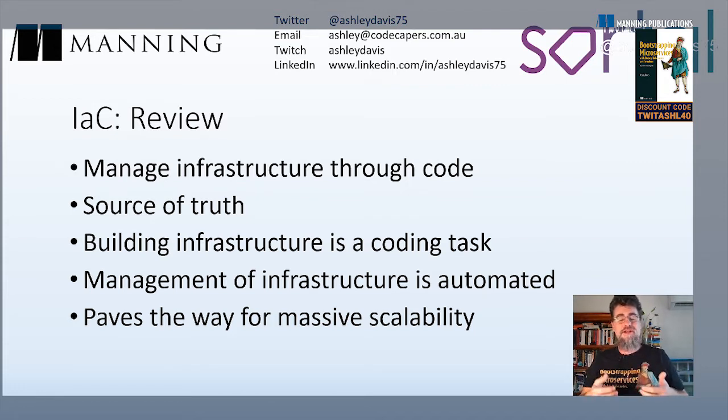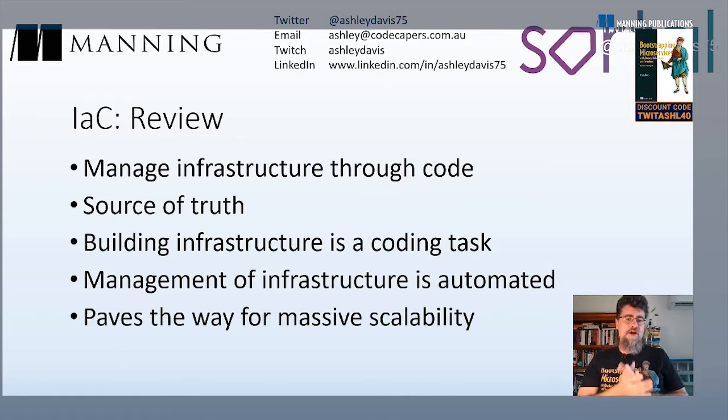It's versioned. I can do code reviews against that. I can go back in time if I need to. It's code, and I can run automated tests against it. I can run automated tests against my infrastructure code. Isn't that amazing? So anything that's been good for coding, all the stuff over the decades where we've built up processes and best practices for coding, most of that, if not all of that, can be applied to coding against infrastructure as well.